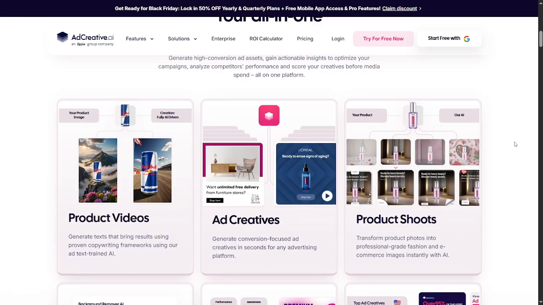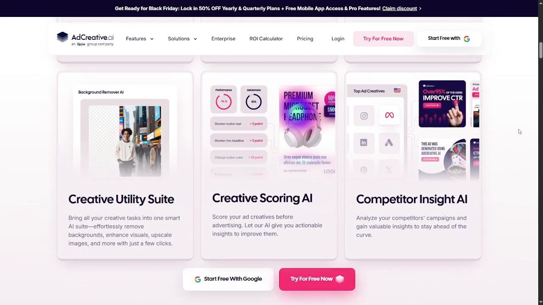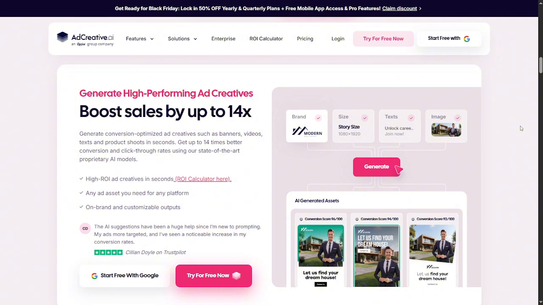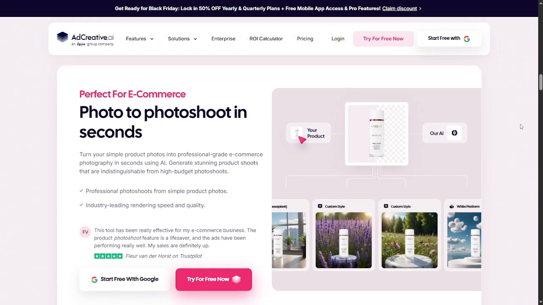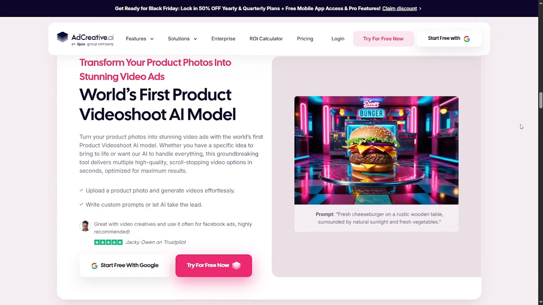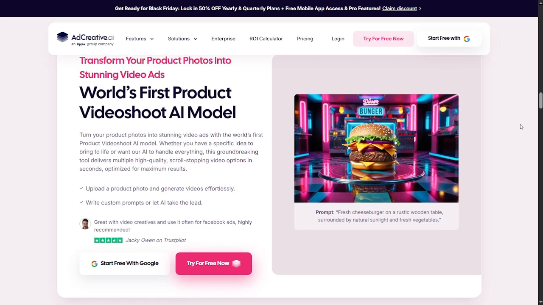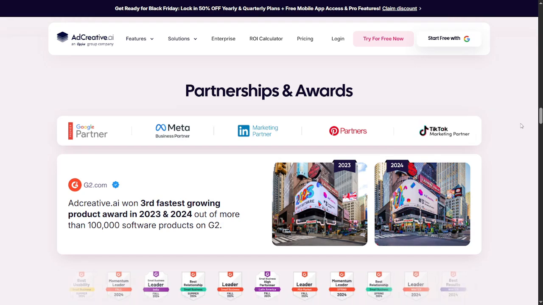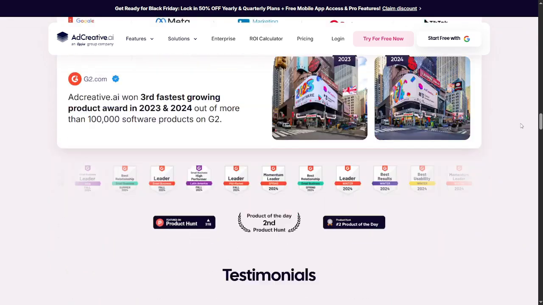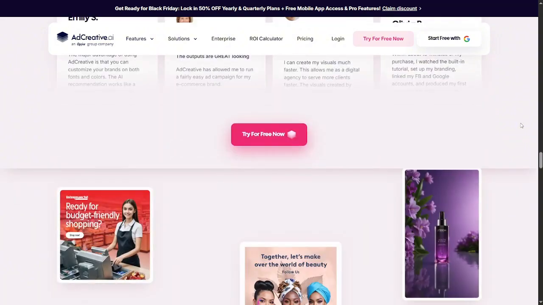Let us start with AdCreative.ai. This platform leans heavily into visual ads and high-converting creative generation. It focuses on producing ready-to-use ad creatives along with the corresponding text. The interface is clean and straightforward, and you can generate multiple variations of ad copy with only a few inputs. One thing that stands out is how strongly the tool pushes data-driven suggestions. It scores each creative based on predicted performance and gives you a sense of which versions are likely to resonate.